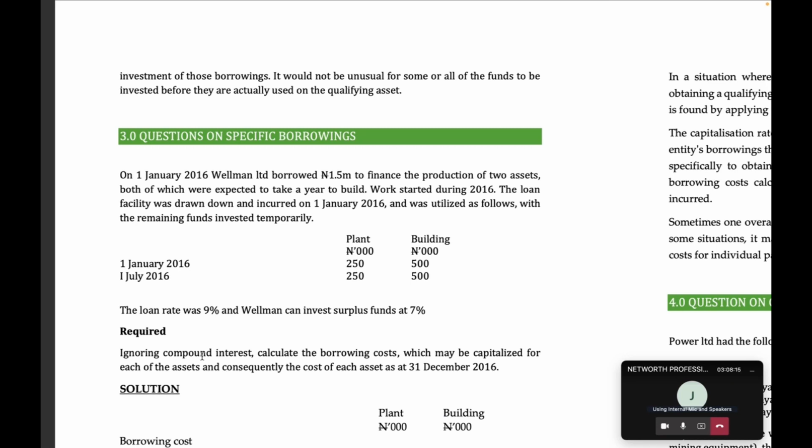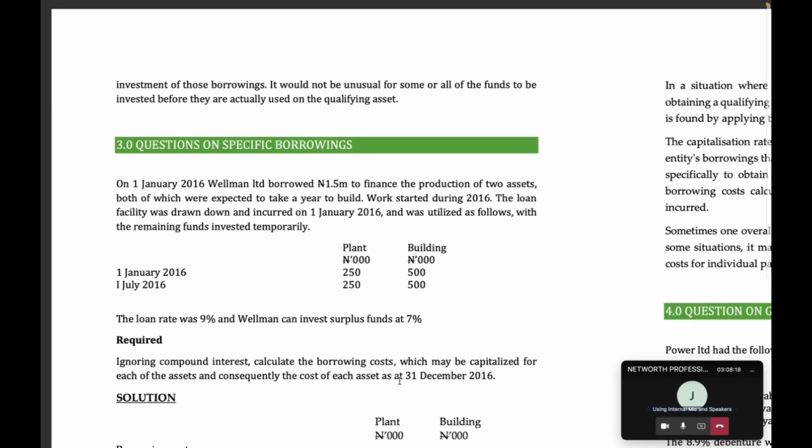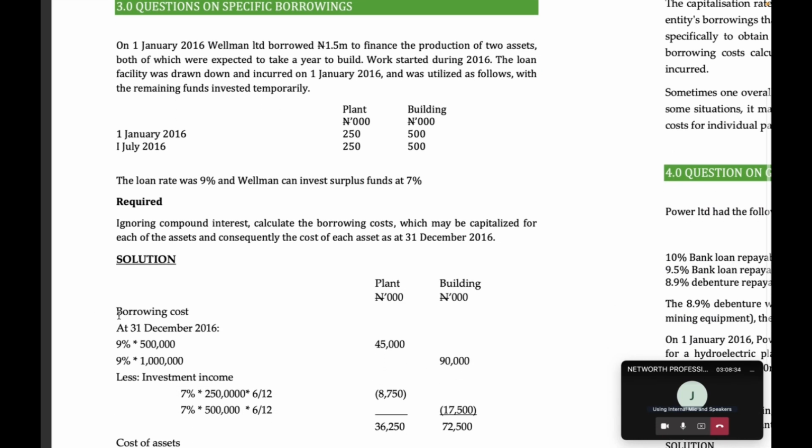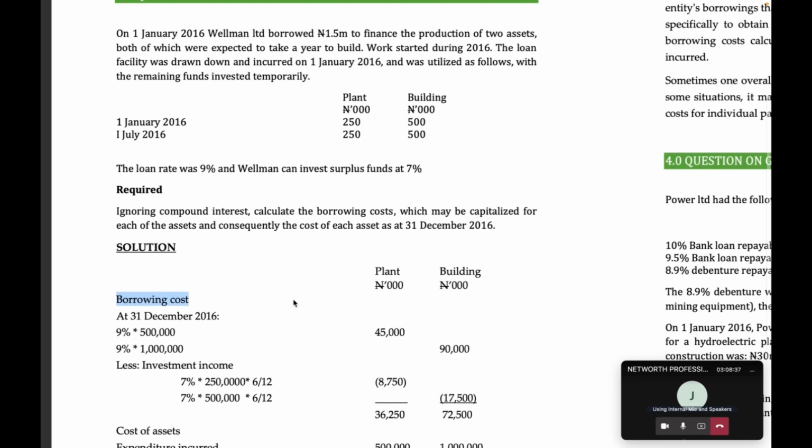And I said, ignoring compound interest, calculate the borrowing cost, which may be capitalized for each of the assets, and consequently, the costs of each of the assets as at the end of the year. Now, this is the solution. So let's calculate the interest first. I mean, the borrowing costs.